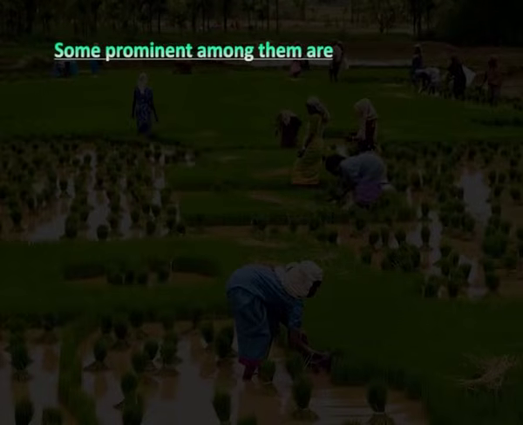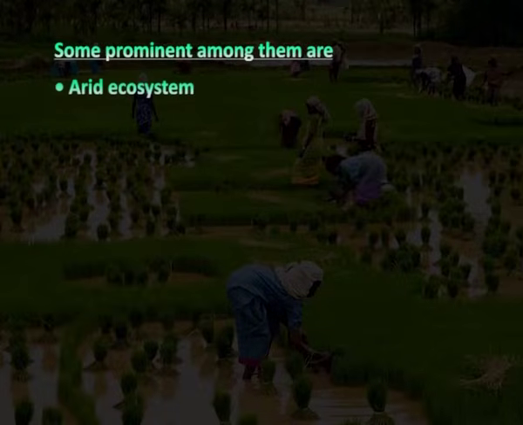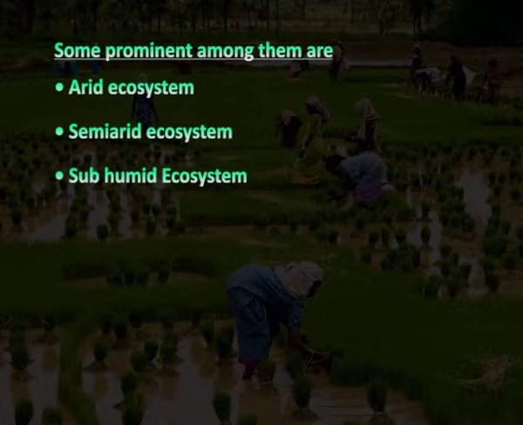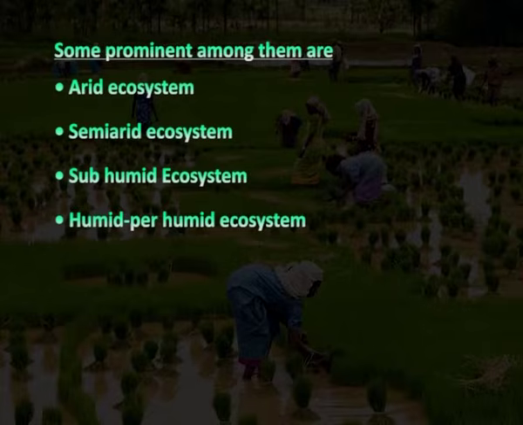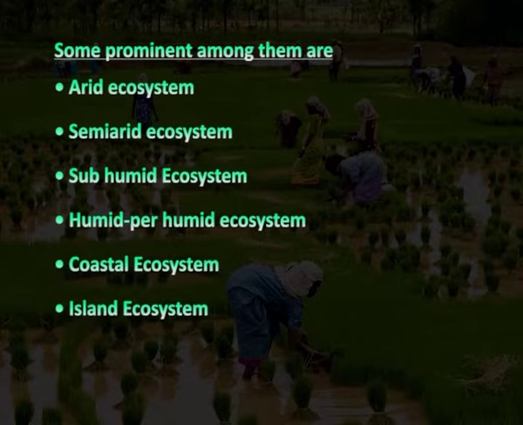Some prominent among them are arid ecosystem, semi-arid ecosystem, subhumid ecosystem, humid perhumid ecosystem, coastal ecosystem, island ecosystem. Let's know each one of them in detail.